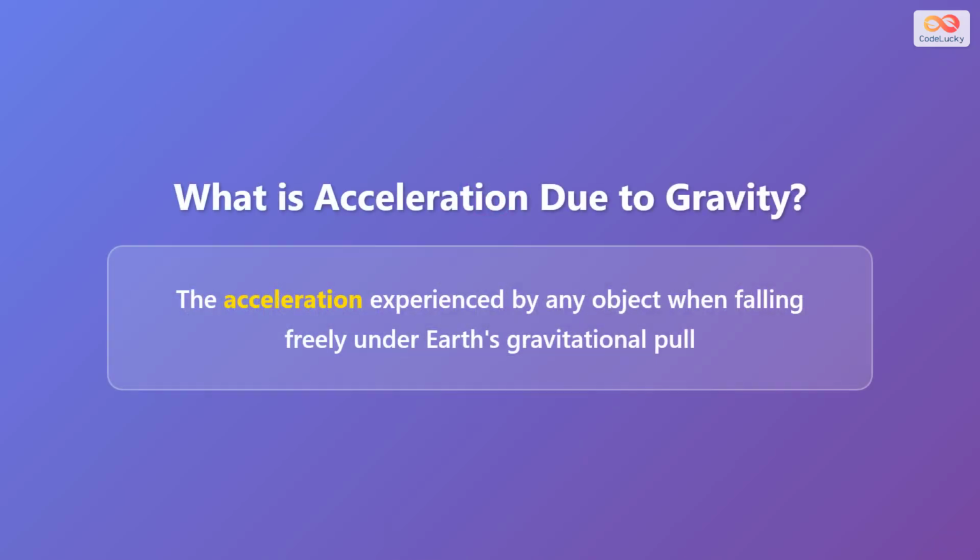So what exactly is acceleration due to gravity? It's the acceleration experienced by any object when falling freely under Earth's gravitational pull. Whenever you drop something, it doesn't fall at a constant speed. Instead, it keeps getting faster and faster. This increase in speed is caused by gravitational acceleration.